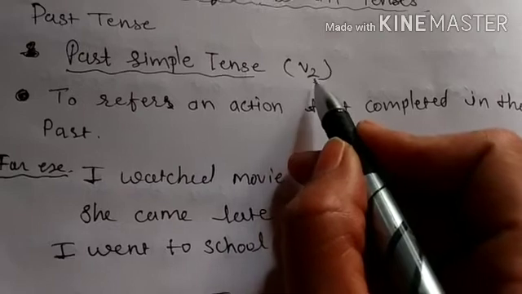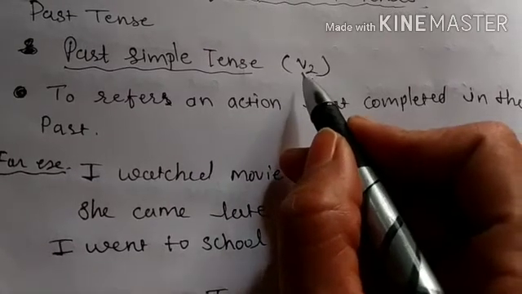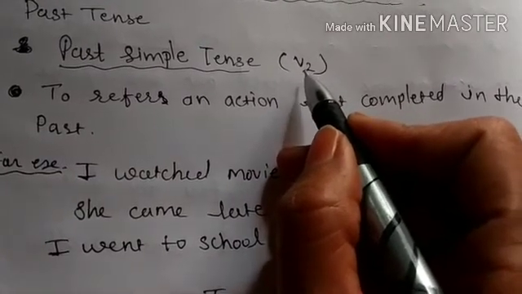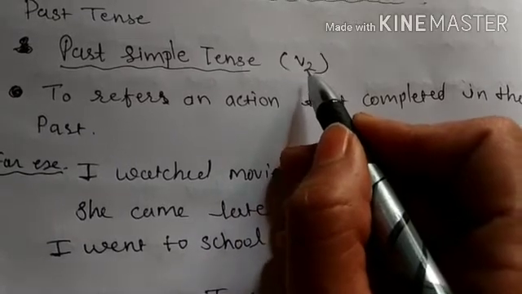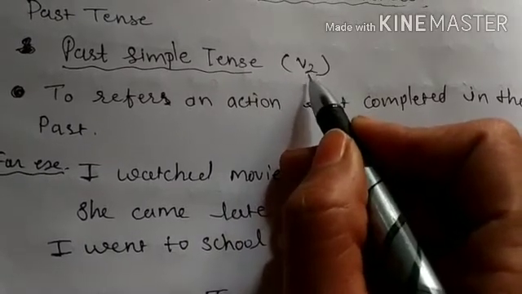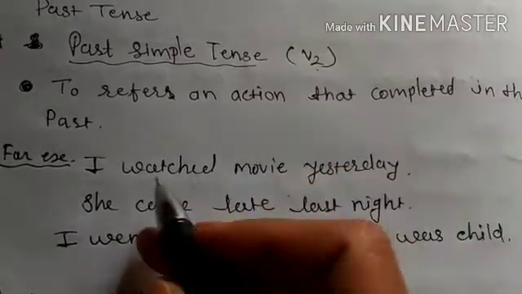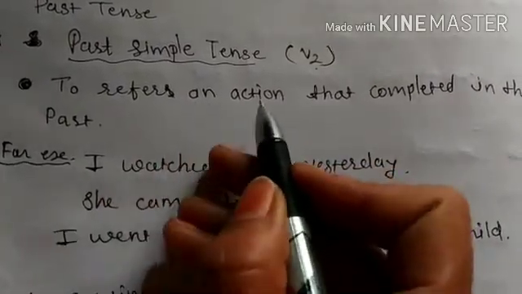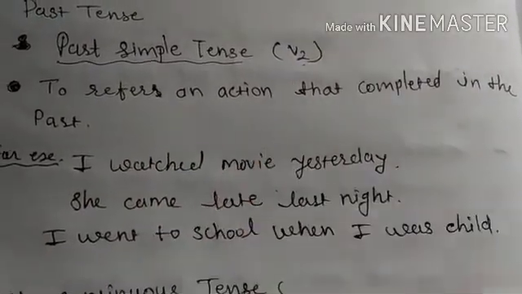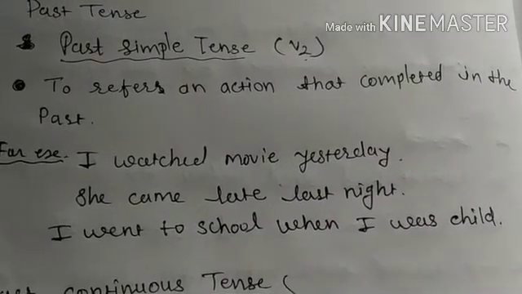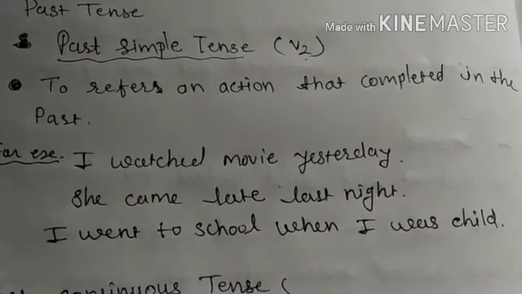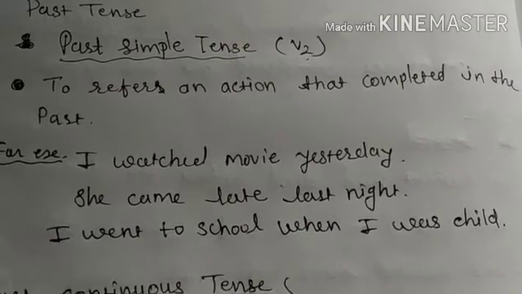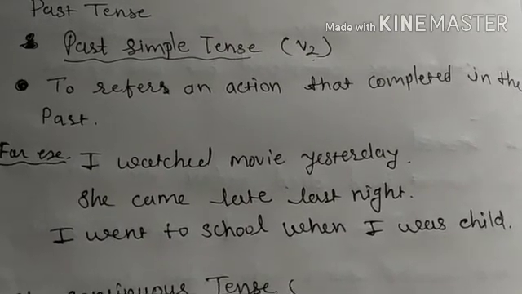In past simple tense, there is no restriction of using inflection with the verb, because with a singular or plural noun we use V2. V2 means the second form of the verb. We use past simple tense to refer to an action that was completed in the past. So past simple tense is related to a past action which was completed, and it has a close relation with the past.